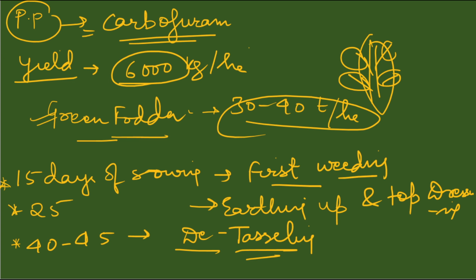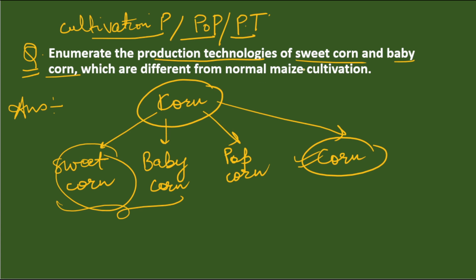So I hope you understand the production technologies of both sweet corn and baby corn: which kind of soil we will use, what are the varieties, which season, what is the fertilizer requirement or nutrient management, seed rate. So these are the things you should mention.